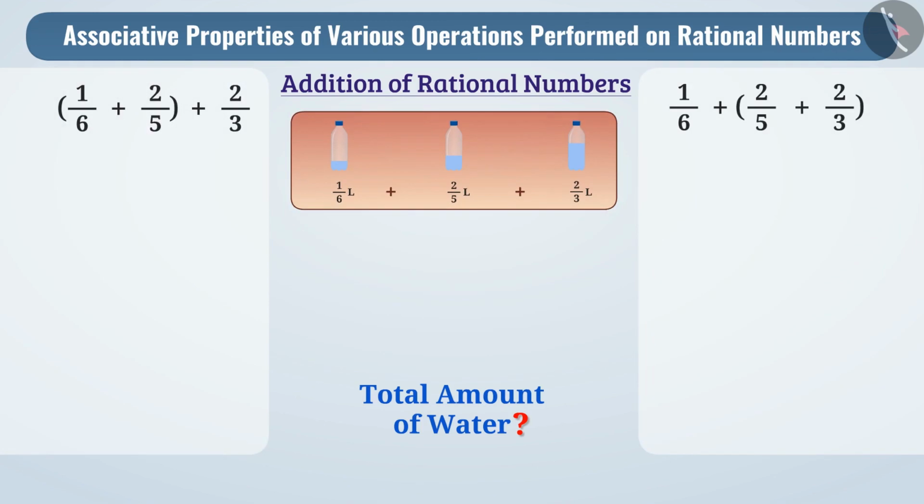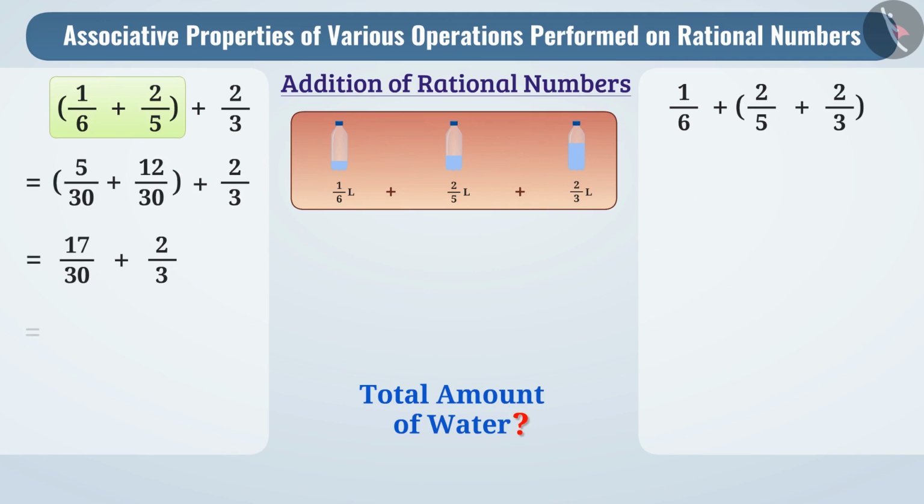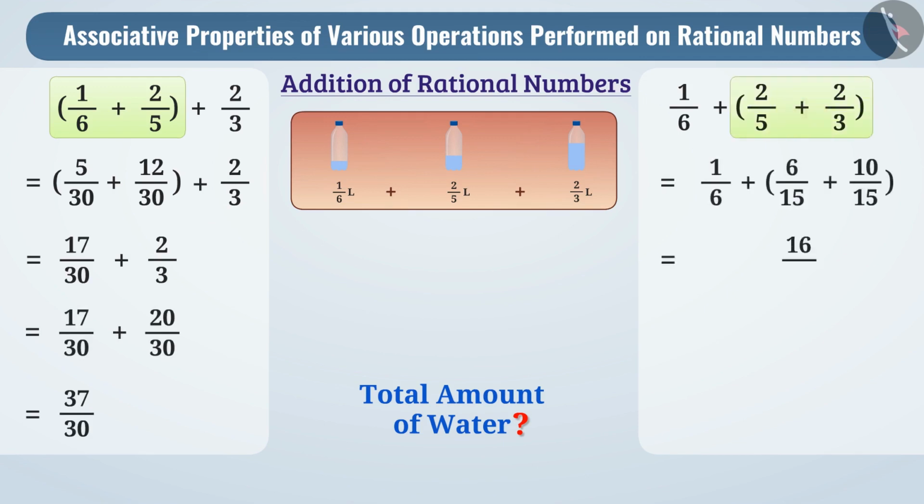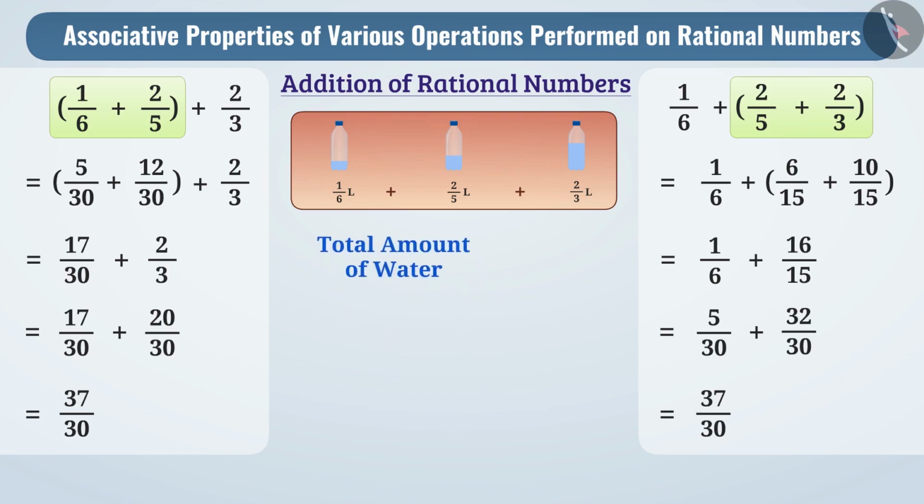If we first make a group of 1/6 and 2/5, then the sum will be 17/30. By adding the number 2/3 to it, we will get the result 37/30. If we make a group of 2/5 and 2/3 and add them, the sum will be 16/15. Adding 1/6 to this, we will get the result 37/30. From both the conditions here, we find the total amount of water in all the bottles is 37/30 liters.